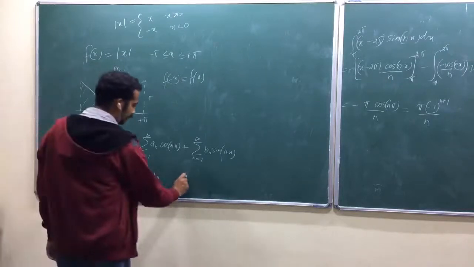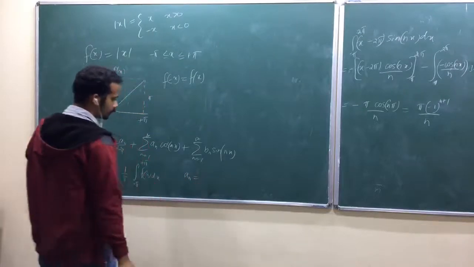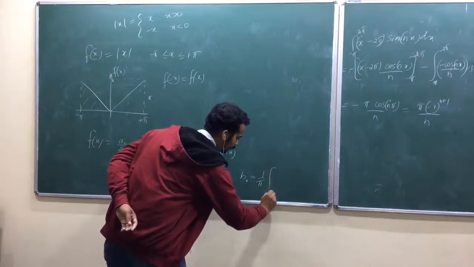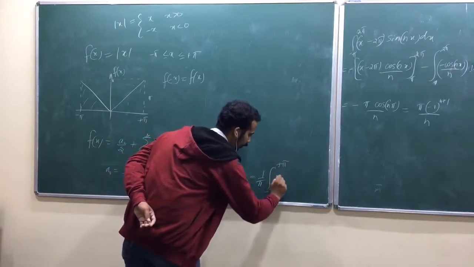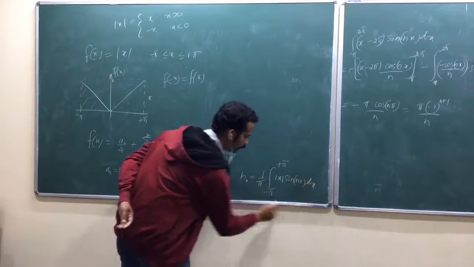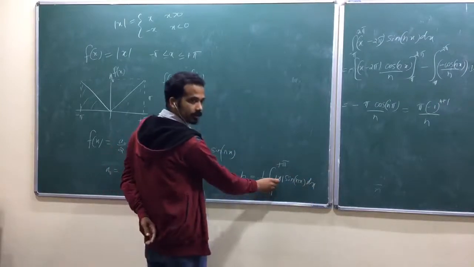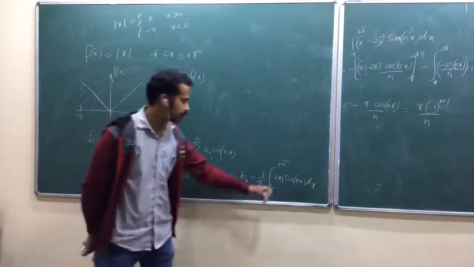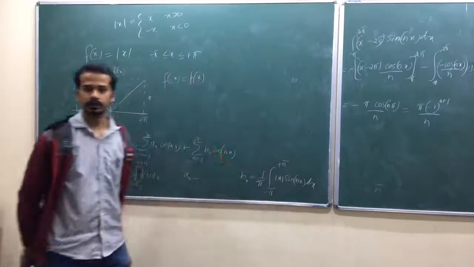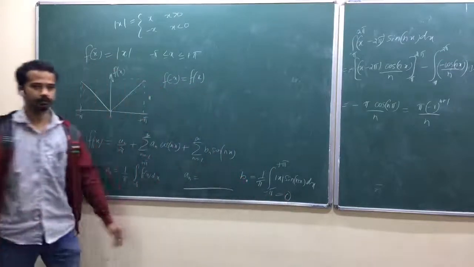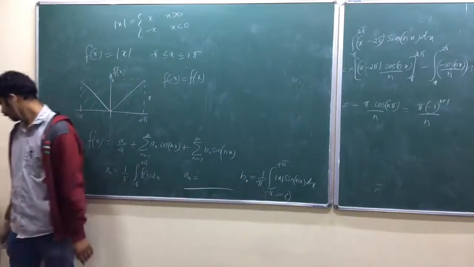So, again similarly find a n, this will be non-zero, b n will be 0. Look here, b n is 1 by pi integral from minus pi to plus pi, can I write mod x into sin n x dx? The limit is symmetrical, mod x is an even function, sin is an odd function, the multiplication is an odd function. When you change x to minus x, this will change sign. That's why that is 0. You can quickly write 0. You need to find only this one. Can you do that one?